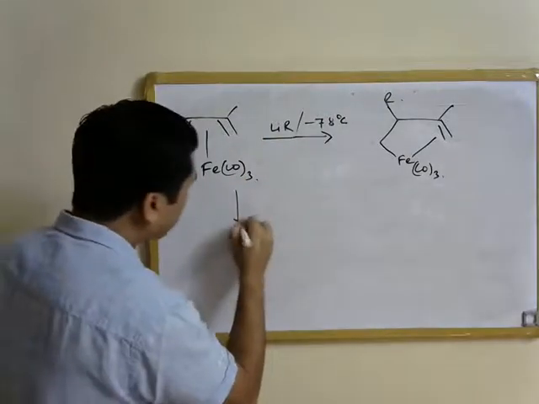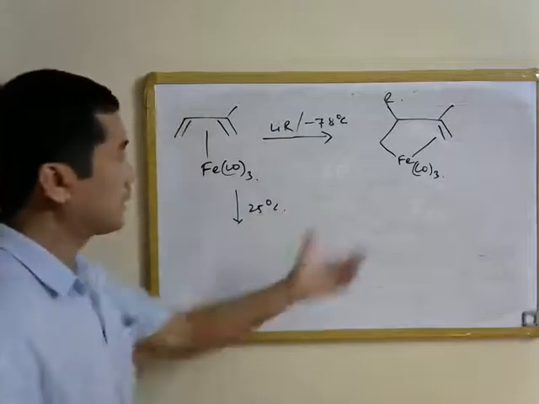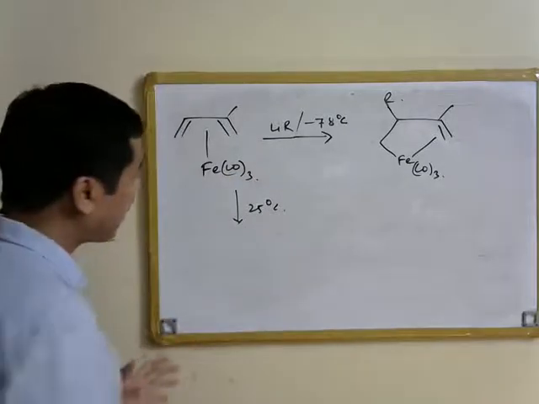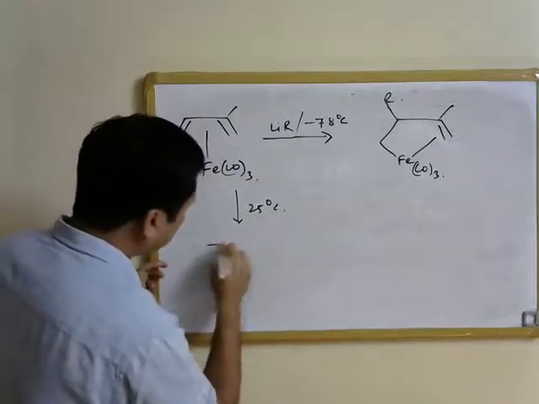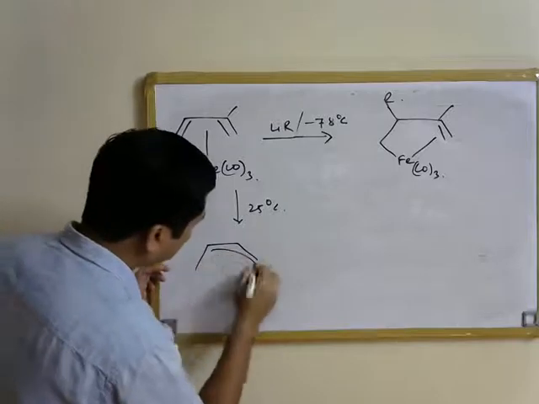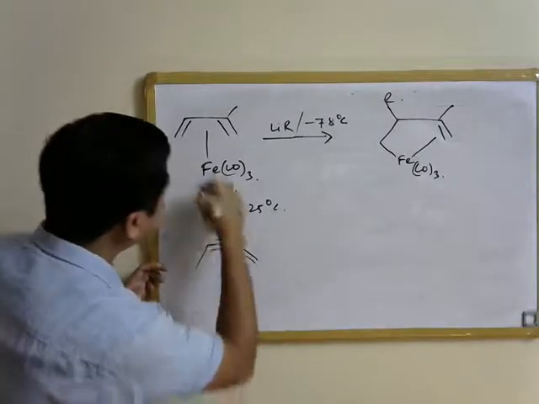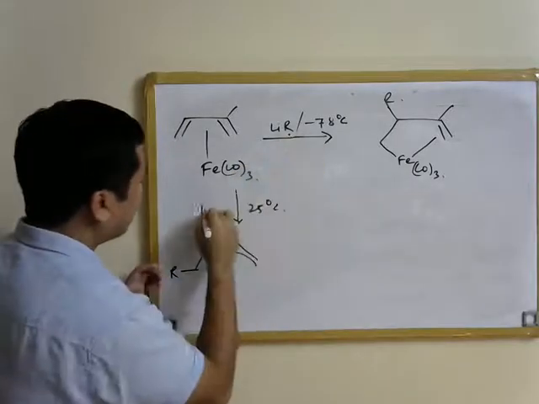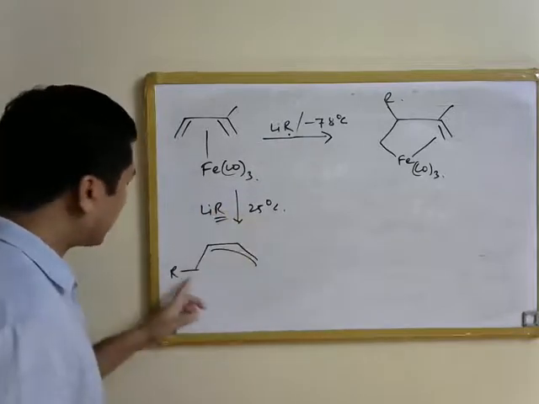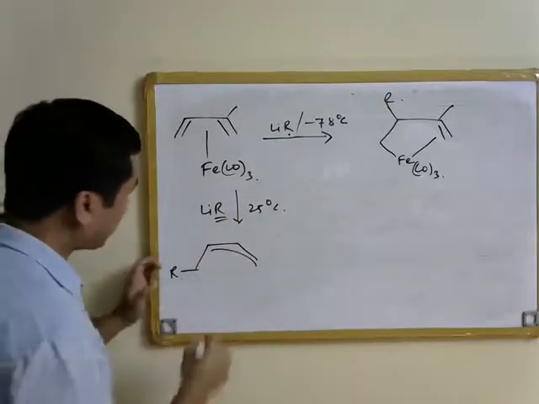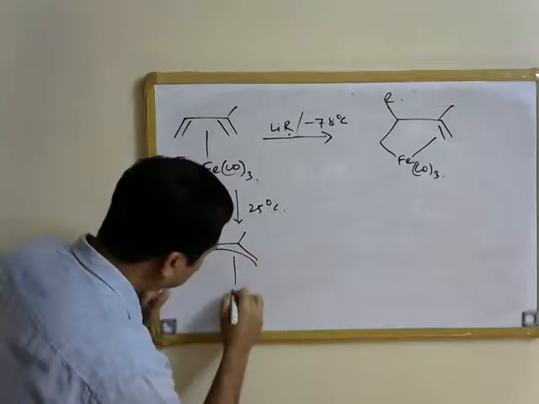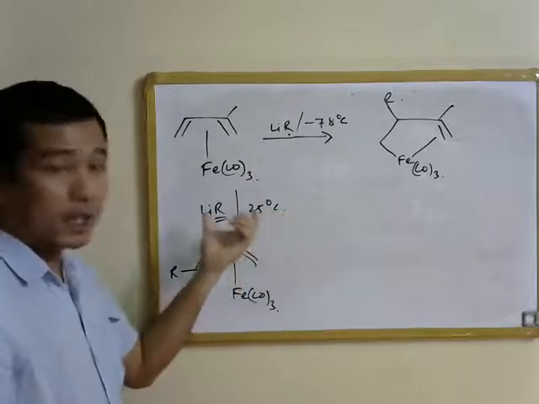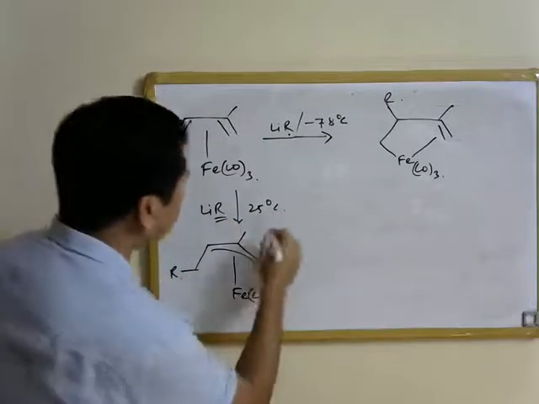But if you do the reaction at a higher temperature, that is at 25 degrees Celsius, this particular product is the kinetically controlled product, and the more stable thermodynamically controlled product is formed when this ligand is essentially transformed to an allyl ligand, and the incoming R alkyl group comes and attacks one of the terminal carbon atoms to give this allyl ligand. It is formed at 25 degrees Celsius, at higher temperature. The thermodynamically controlled product is formed.